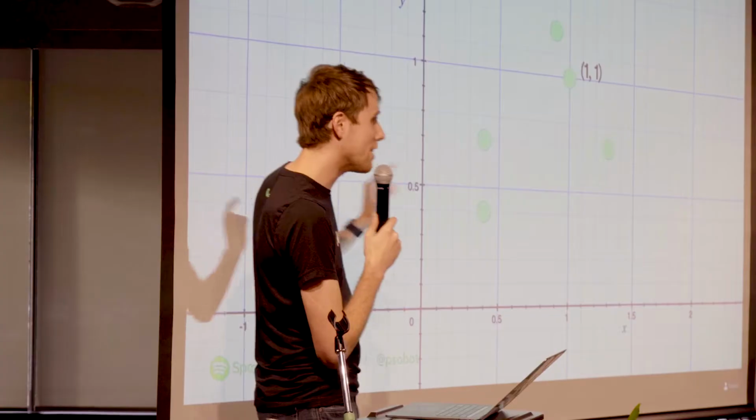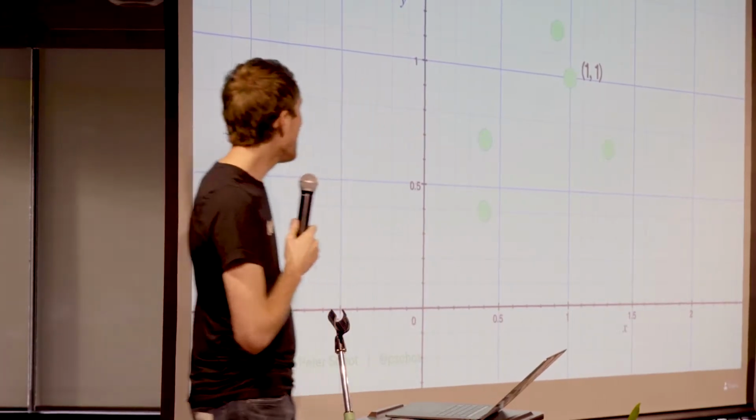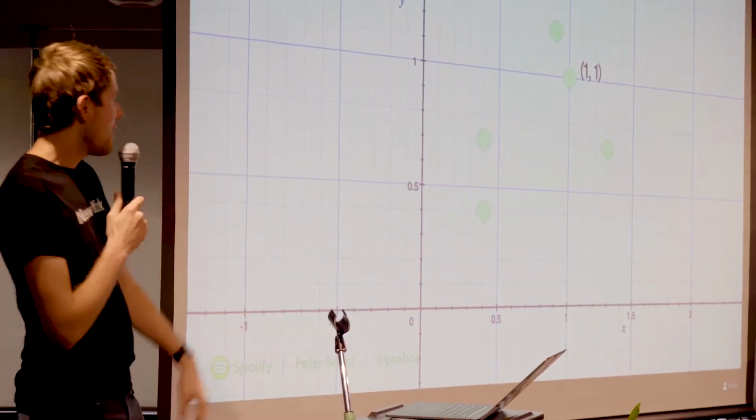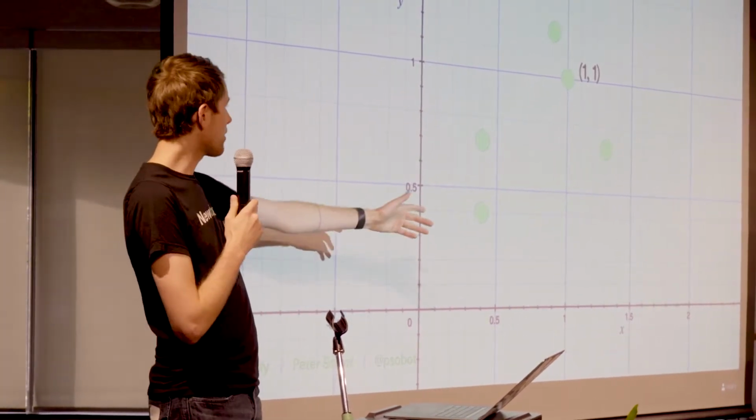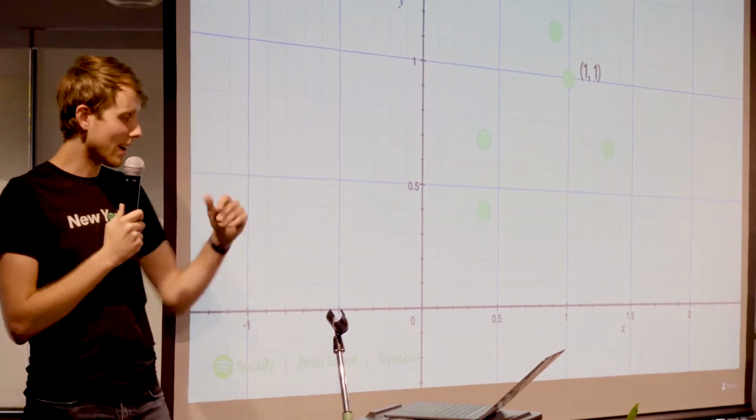So does anybody know any funk music? Anybody want to shout out an artist for me? Parliament. Parliament, okay. So how funky is Parliament, Derek? Ultimately funky. So infinite on that graph? Okay, perfect. So at infinity we have Parliament. What is something that's not funky at all? Anybody? Kraftwerk. Okay, someone said Kraftwerk. Sure, so that's at 0 here. So we have this scale, and we can put all these tracks on this scale by this property of funkiness.